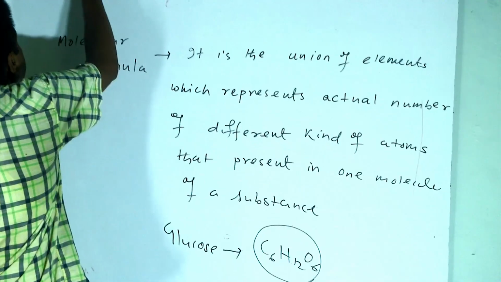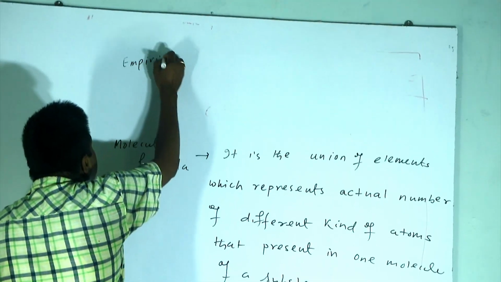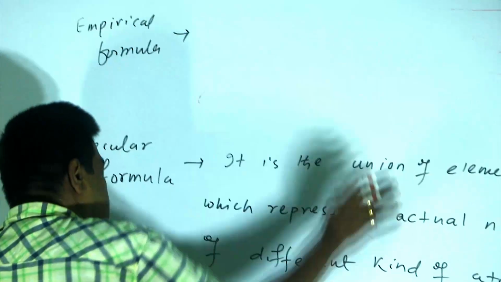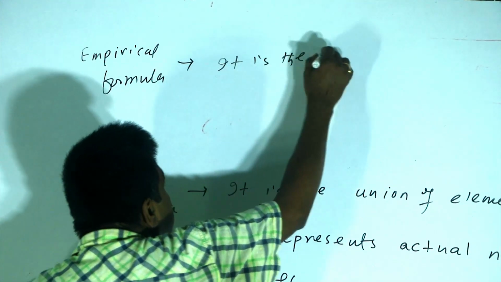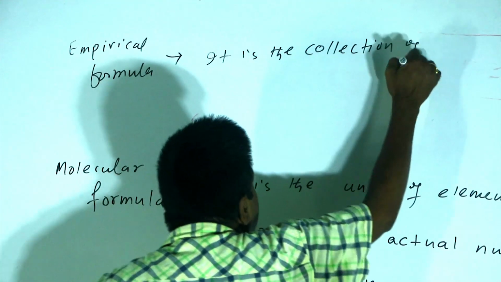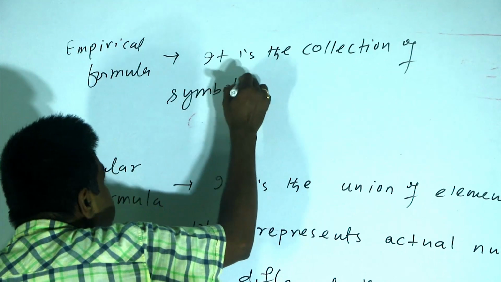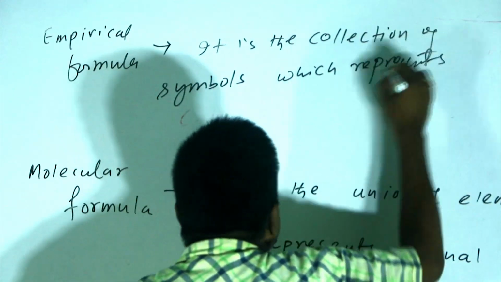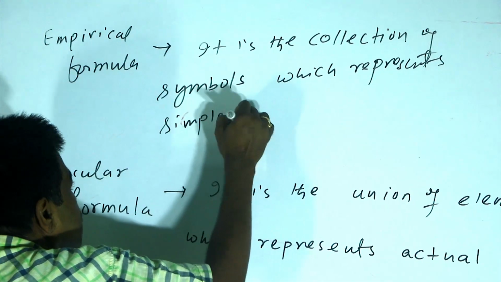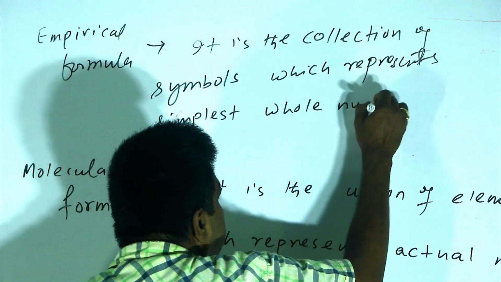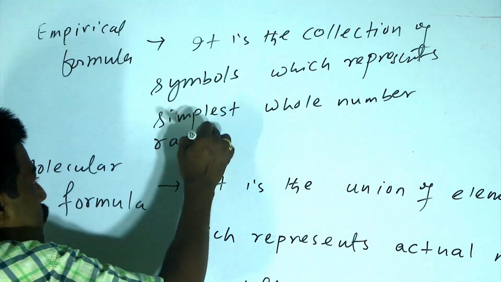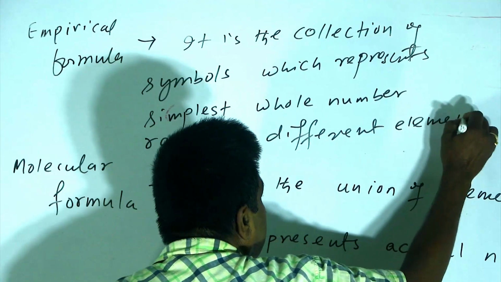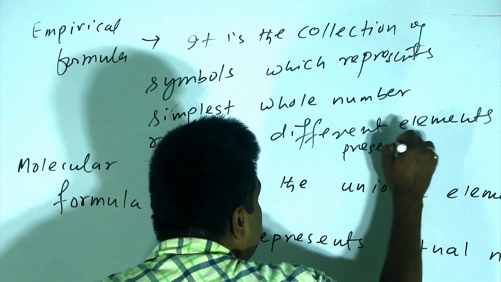If you talk about the empirical formula, then it is also a collection of symbols which represents the simplest whole number ratio of different elements present in one molecule.